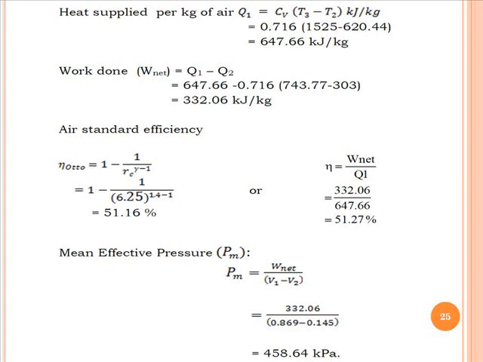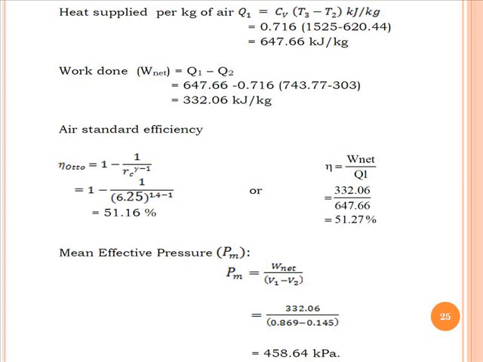So the heat supplied per kg of air, that is Q1, equals CV into T3 minus T2. We know CV of air, that is 0.716. We have to remember it. The T3 and T2 values were calculated. So we will get the amount of heat supplied, that is 647.66 kilojoule per kilogram. Net work available is Q1 minus Q2, that is heat supplied minus heat rejected.